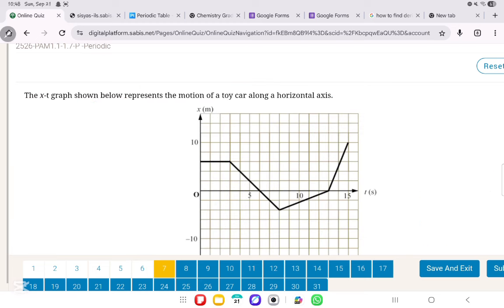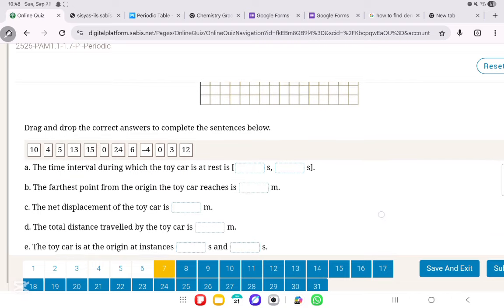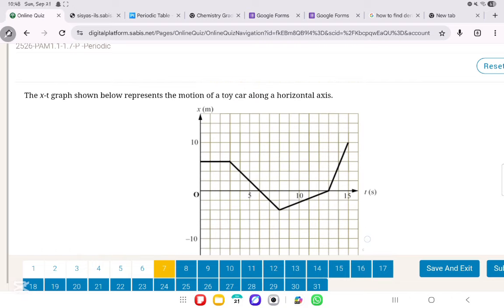Perfect. Let's move on to question number 7. I think some of the questions are repeated, by the way. If we see something similar, we'll just skip. Okay. The xt graph shown below represents the motion of a toy car along a horizontal axis. Now, the time interval during which the toy car is at rest.